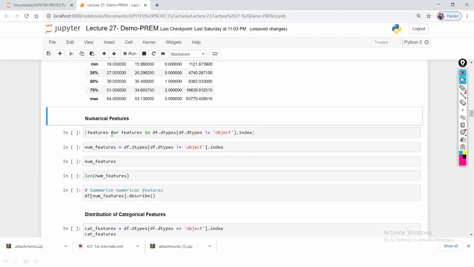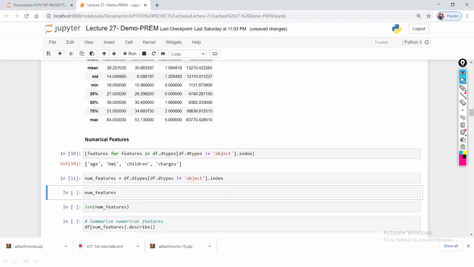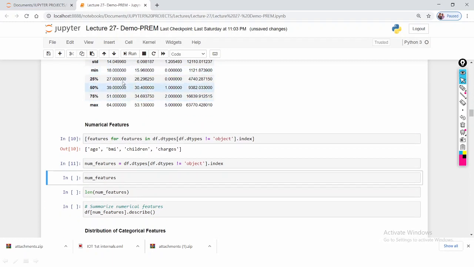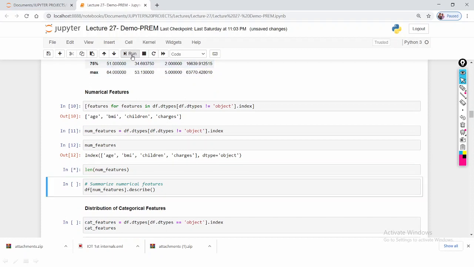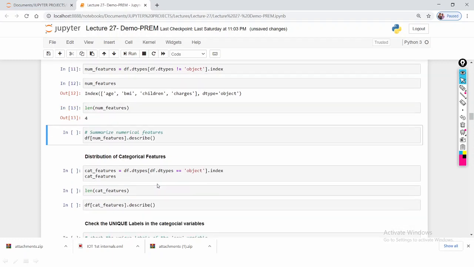So numerical features. Out of 7 features, let me check the total number of features. The input numerical features are age, BMI, children, and charges. You can observe here, age, BMI, children, charges, these are the numerical features. And what is the length of the numerical features? 4. So here: age, BMI, children, charges.